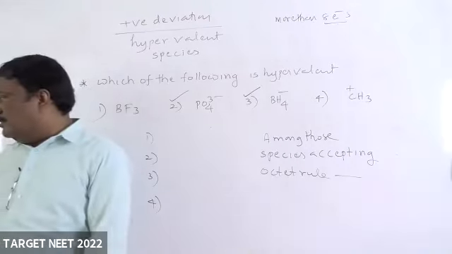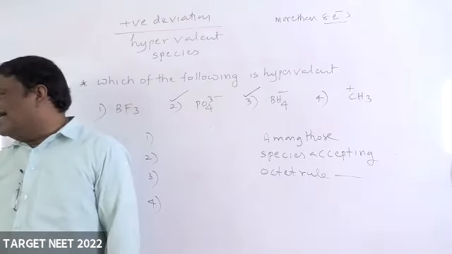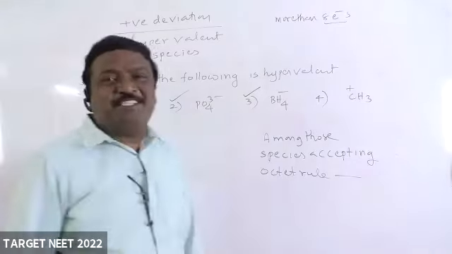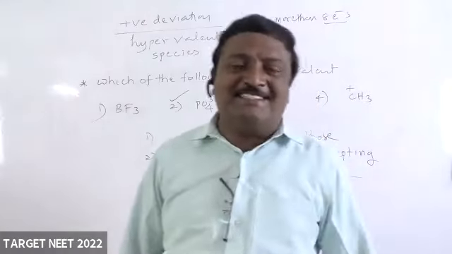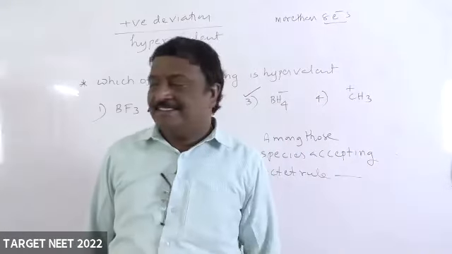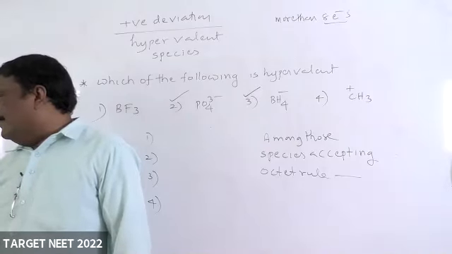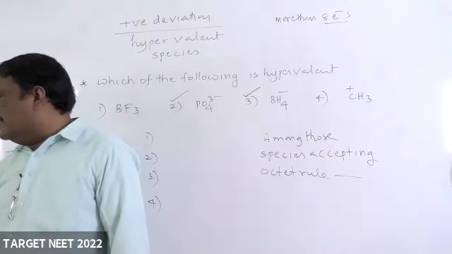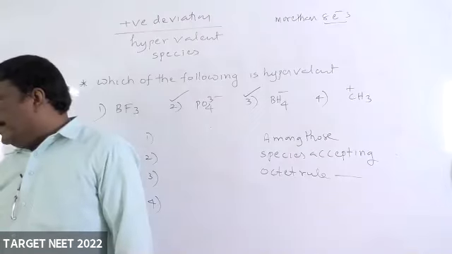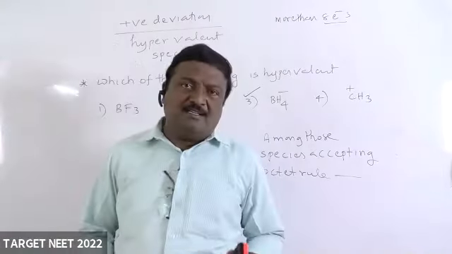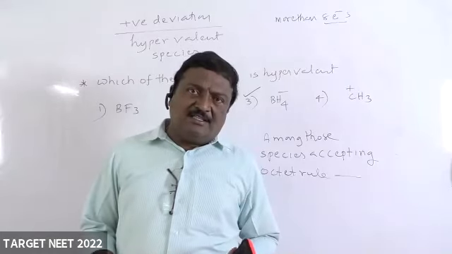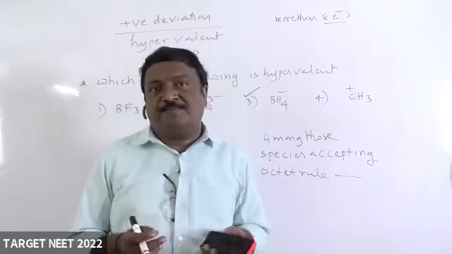Chaitanya, how did you calculate? Send message, I will read that message here. Third option, your answer is correct. Arvind, once again try. We see now why Chaitanya's answer I am telling correct. Your answer is negative deviation.